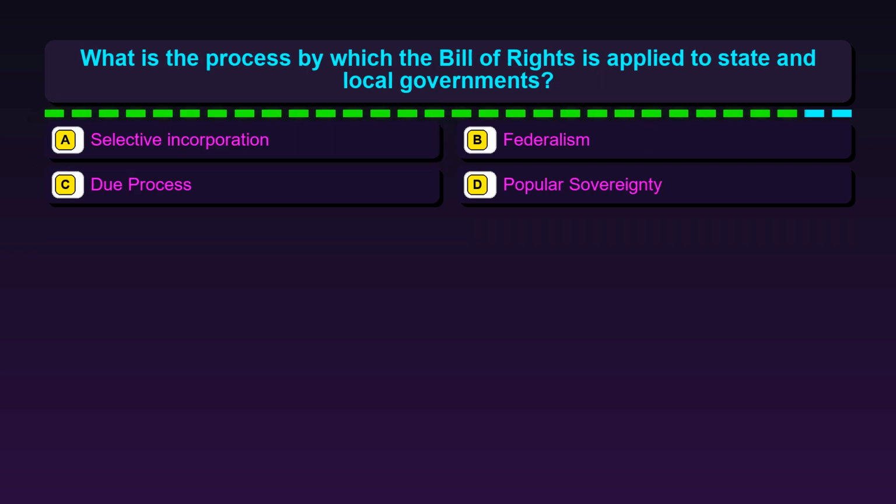Question 10. What is the process by which the Bill of Rights is applied to state and local governments? Option A, selective incorporation. Option B, federalism. Option C, due process. Option D, popular sovereignty.